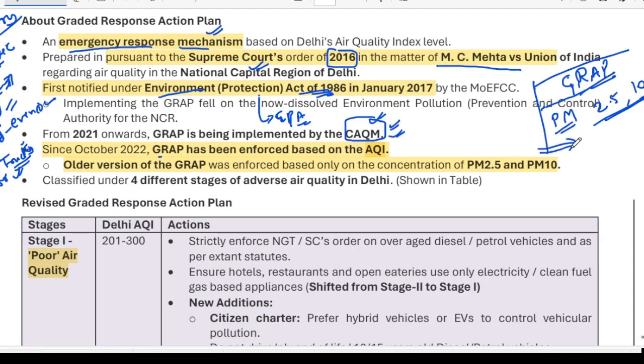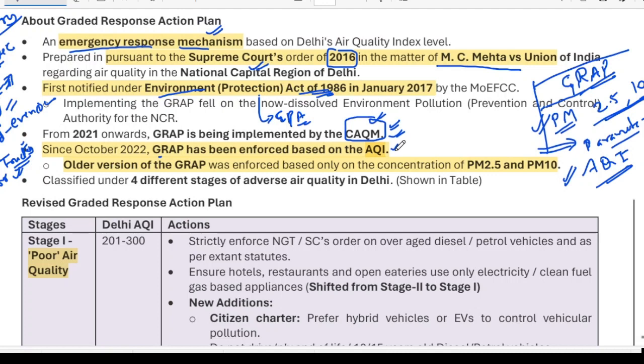it has changed the parameters on which this decision is to be taken. And now the parameter is the air quality index, AQI. You have to remember it. Previously the decision was based on particulate matter, but now decisions are based on the air quality index.